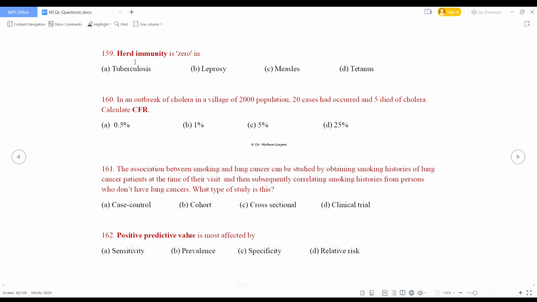The association between smoking and lung cancer can be studied by obtaining smoking histories of lung cancer patients at the time of their visit and then subsequently correlating smoking histories from persons who don't have lung cancers. What type of study is this? So this is case control study. So option A is the correct answer. Positive predictive value is most affected by prevalence. This question has also been discussed previously.